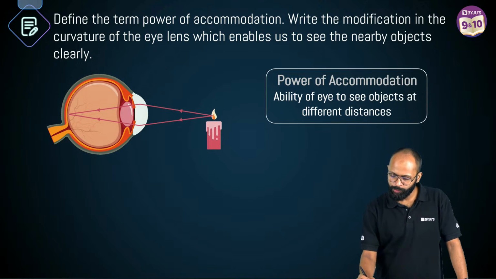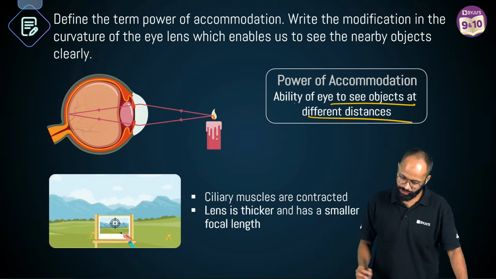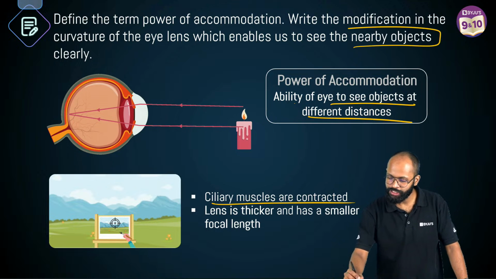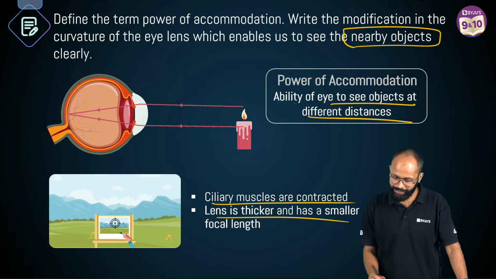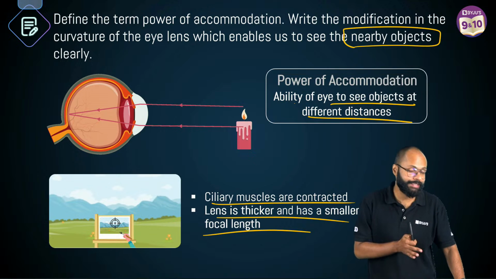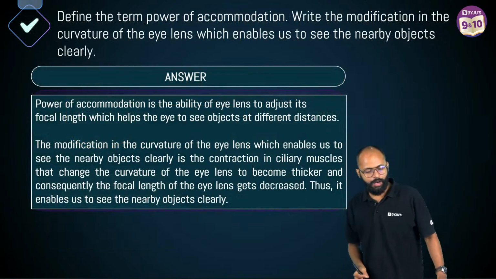Correct? So power of accommodation is ability of eye to see objects at different distances. Ciliary muscles are contracted when you want to see nearby objects, and lens is thicker and has a smaller focal length. When lens is thick, it has focal length less. When lens is thin, it has greater focal length. E.g. Right? How to write?